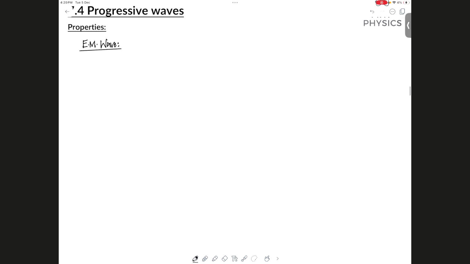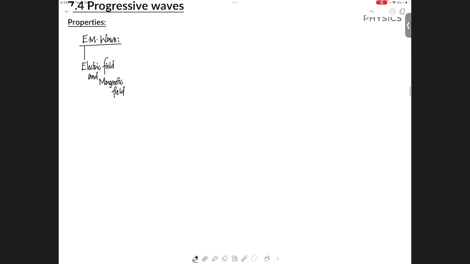So it turns out, it says here it's electromagnetic, right? So it's actually the oscillation of an electric field and magnetic field. Turns out these fields exist in space, and when they oscillate, you have an electromagnetic wave. Okay, so I'm going to show you how it looks like, diagram draw.